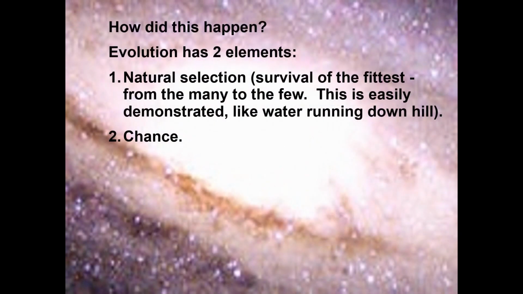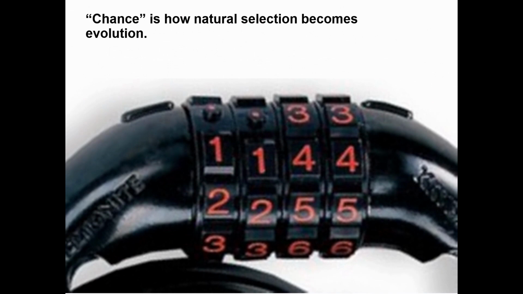Evolution has two elements: natural selection, which is survival of the fittest from the many to the few, and this is easily demonstrated like water running downhill. The other element is chance. Chance is how natural selection becomes evolution. Evolution and natural selection are commonly interchanged or conflated, but they are actually opposites. They run in opposite directions.